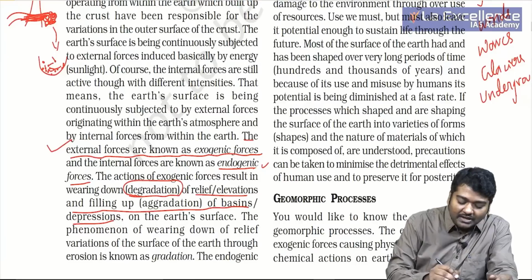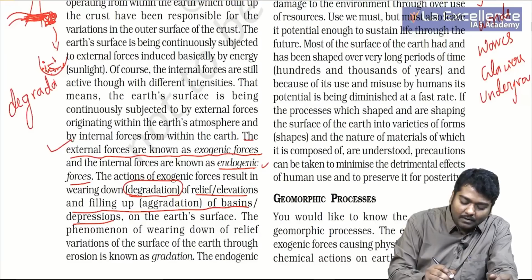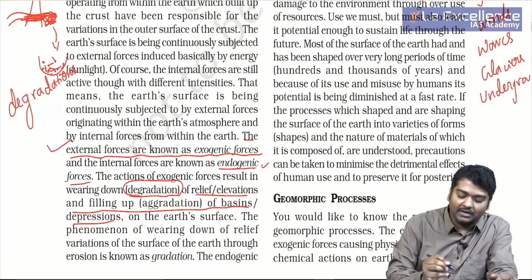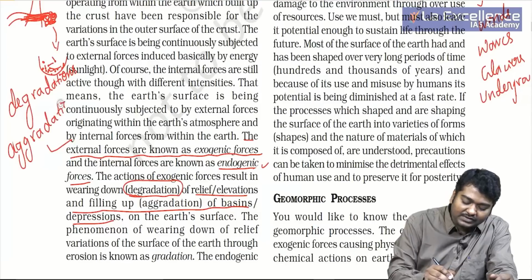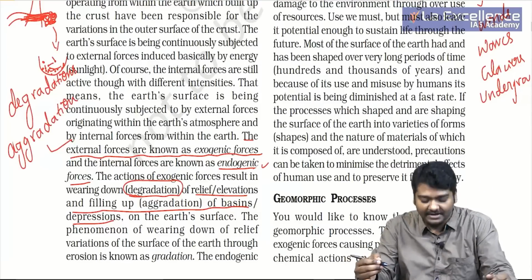See guys, if you have a mountain and it is reduced in size, we call it degradation. If we have a basin where material can be stored, it is called aggradation.